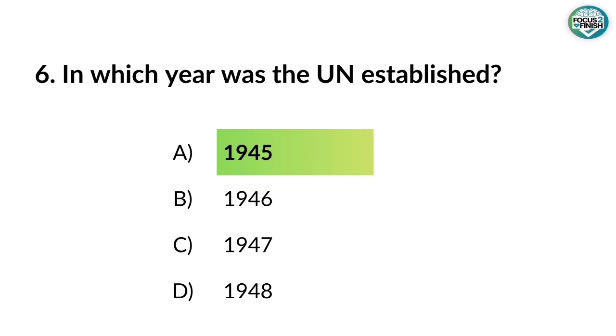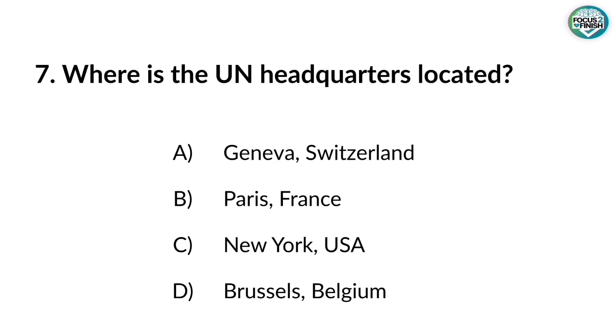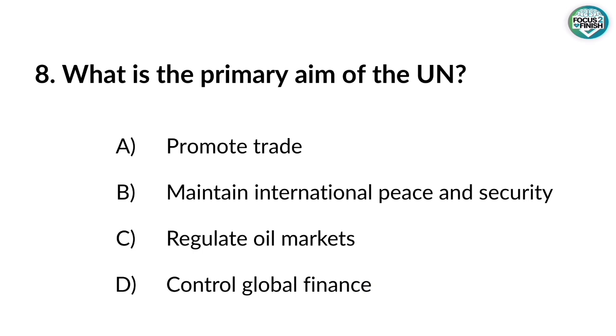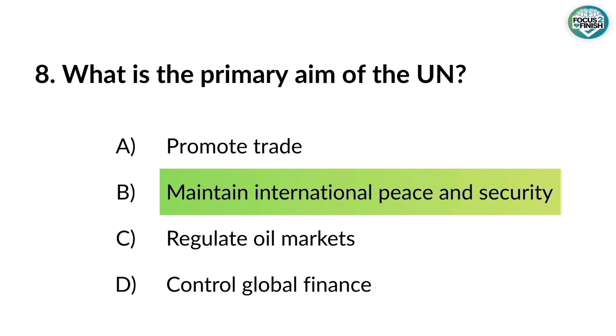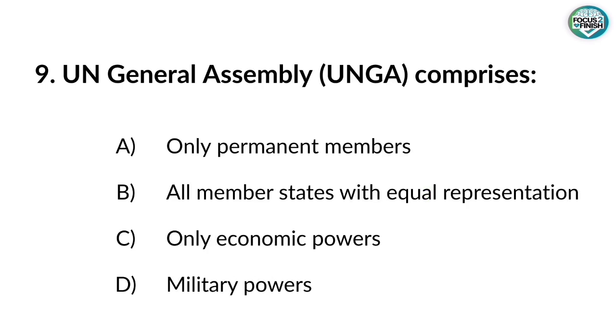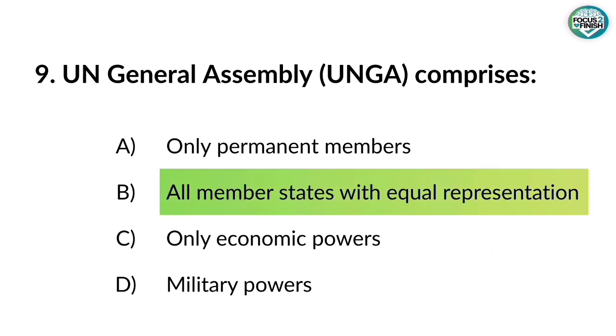Answer: 1945. 7. Where is the UN headquarters located? Answer: New York, USA. 8. What is the primary aim of the UN? Answer: maintain international peace and security. 9. UNGA comprises. Answer: all member states with equal representation.